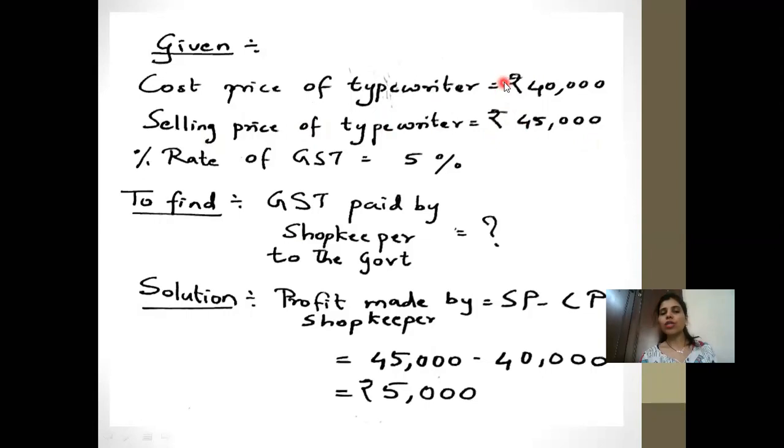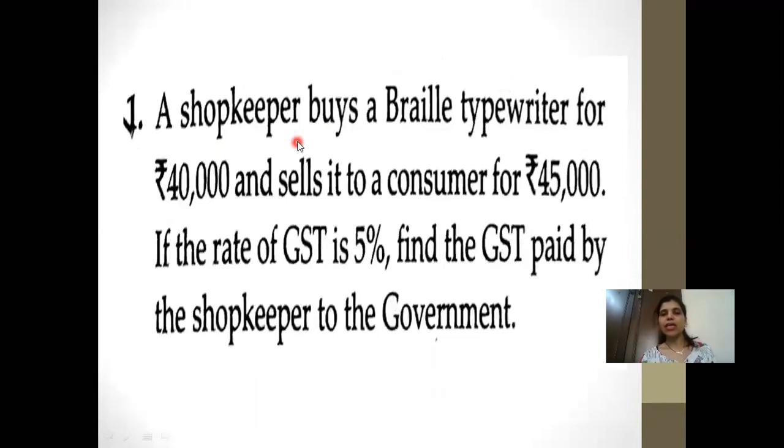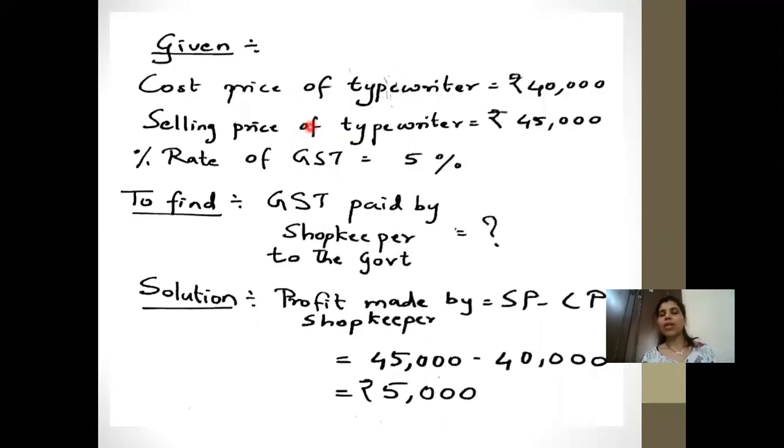So you can see over here, as it is said, the shopkeeper. Whenever it is with respect to a retailer, shopkeeper, wholesaler or distributor, GST is calculated on their profit. As the cost price and selling price are given, you can separately find the input and the output tax on both. Or an easier way is you find the profit, and on that you use the GST. The rate of GST is 5%. Now you have to calculate the GST paid by the shopkeeper to the government.